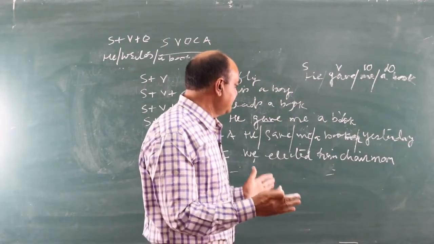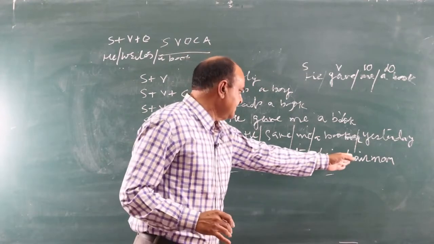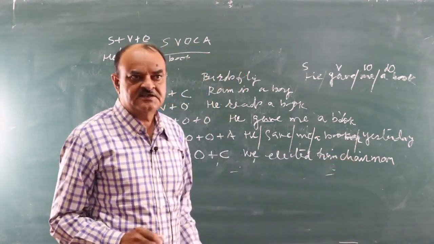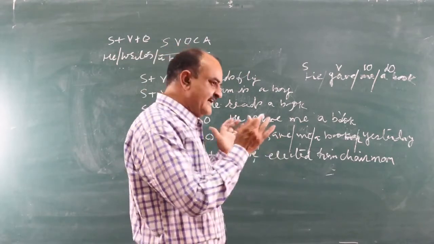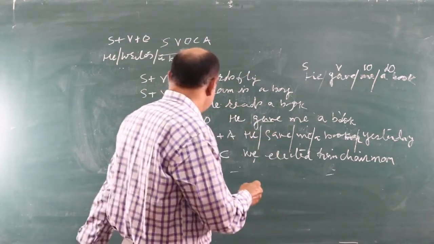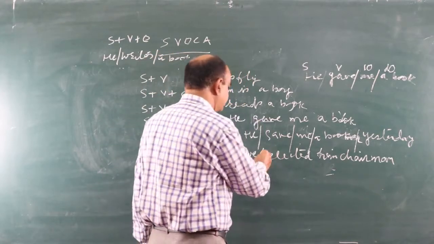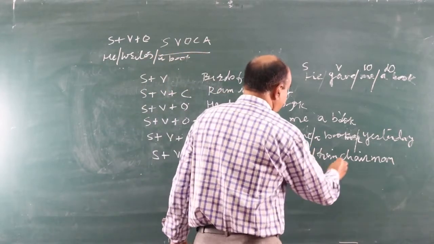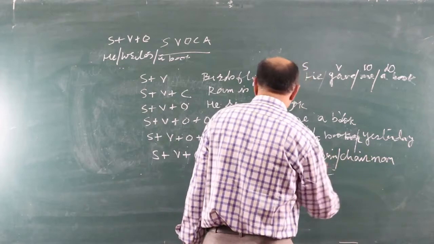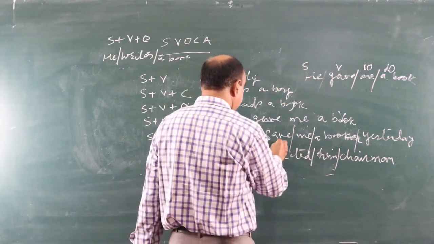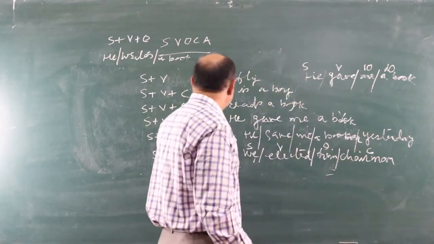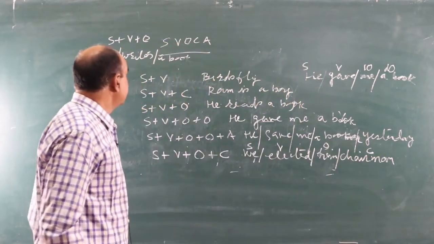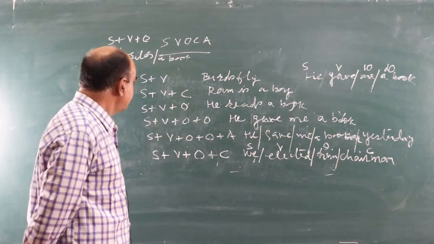Why is it a complement? Because it is a characteristic quality, not having a personal existence or identity. So we is our subject, elected is the verb, him is the object, and chairman is the complement. S V O C. In this way, the knowledge of SVOCA can be acquired.